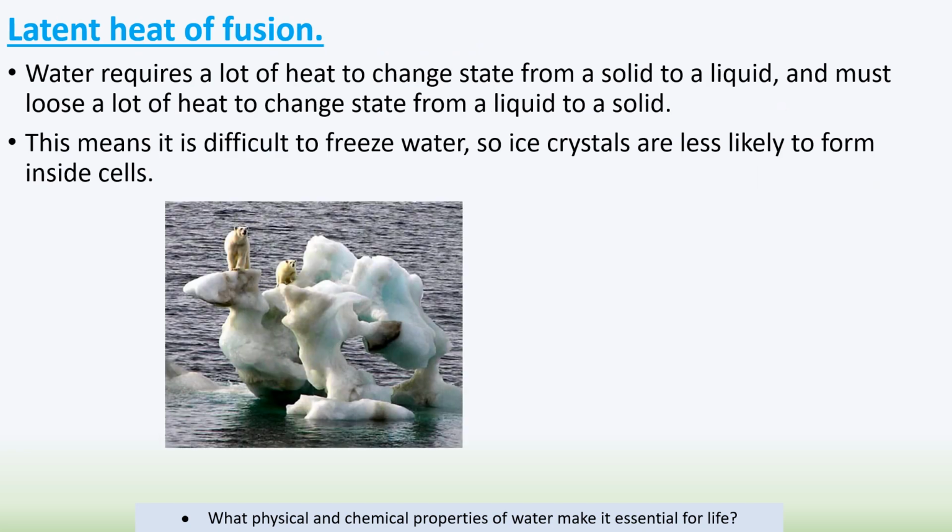There's one called latent heat of fusion, and it would take a lot of energy again to turn water from a solid state to a liquid state. And obviously that is important at the moment because we are seeing a lot more ice melting as a result. So it's again one thing that could keep the environment stable, but we're starting to see a change in it.